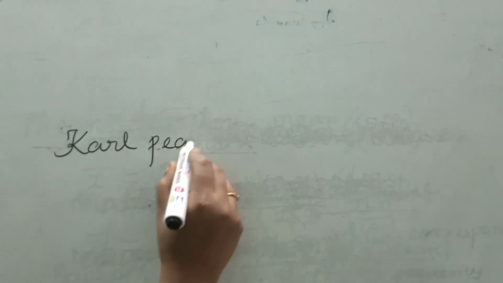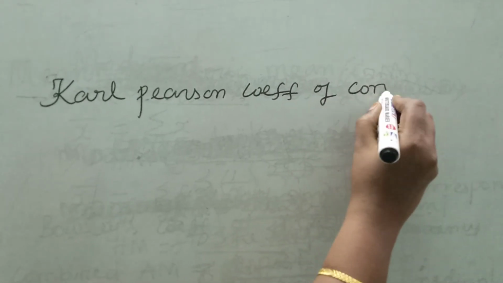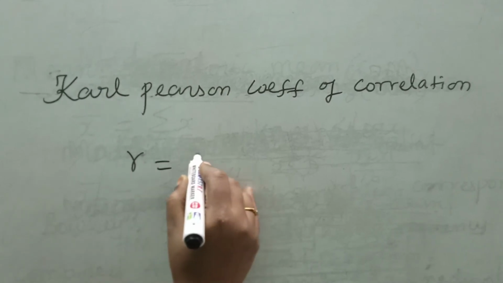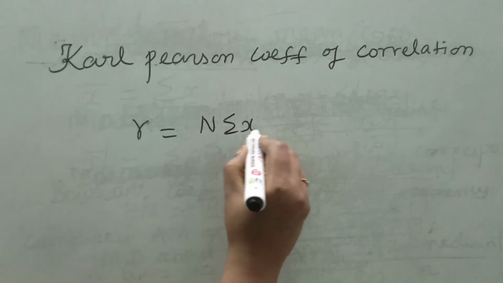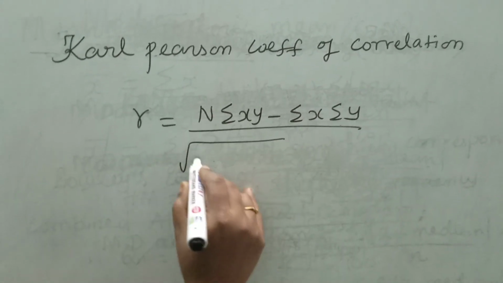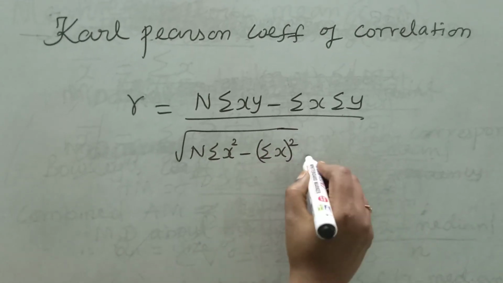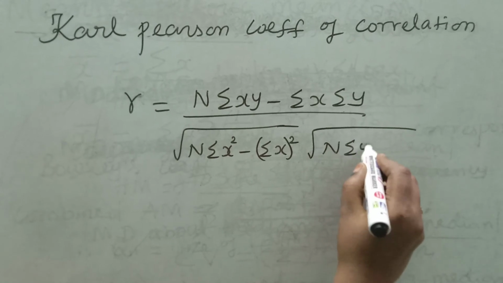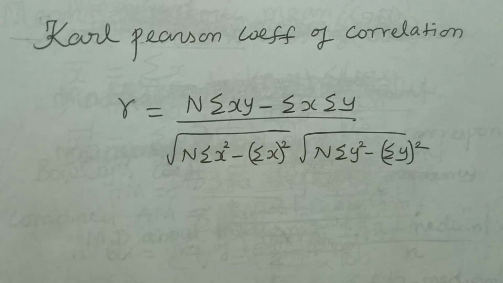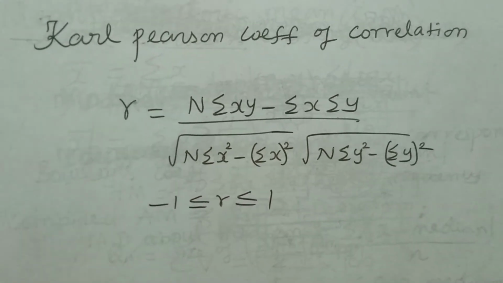Karl Pearson's coefficient of correlation is denoted by r. That formula is n sigma xy minus sigma x sigma y divided by square root of n sigma x square minus (sigma x) the whole square into square root of n sigma y square minus (sigma y) the whole square. Then r always lies between minus 1 to plus 1.